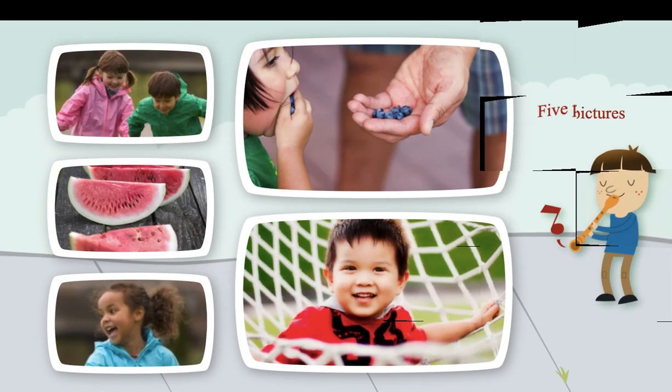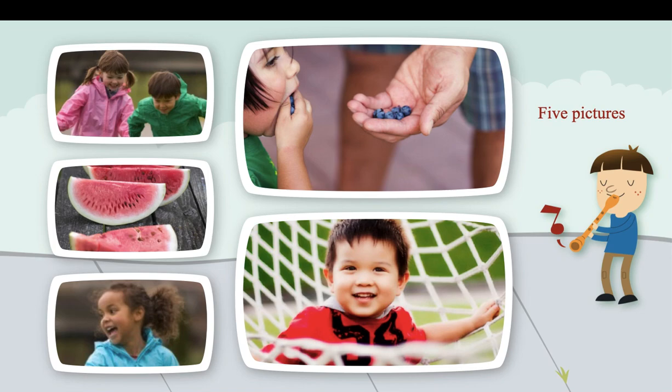Have a look at this. Don't stuff your mouth with too much fruit often. So often means the girl is doing this repeatedly. Often, it says the time word. And now it's going to be raining. It's going to be raining soon. Okay? Soon. It shows that it's going to rain immediately. It shows time. Again, it's a time word.